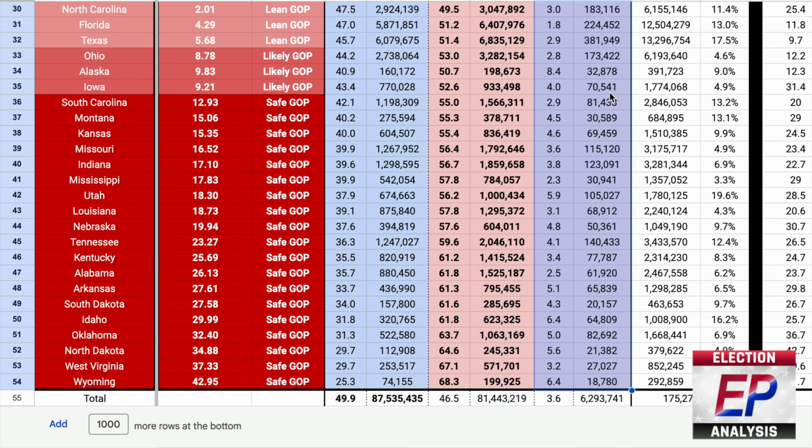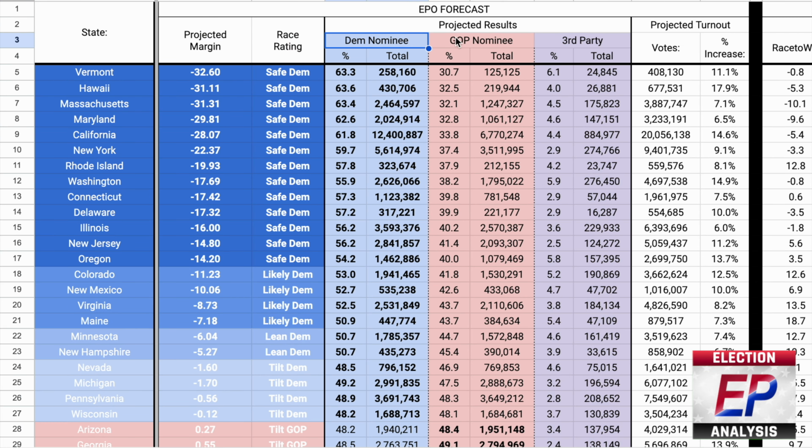Meanwhile, the estimated share of the vote for the Dem and GOP nominees is of course based on the projected margin here, and that third-party total is subtracted from that. So that's the overview of this section, which is probably what most of you care about anyways, at least the ones who just want to know the projected outcome and are not especially interested in the data that goes into it. And that's fine, no judgment here.